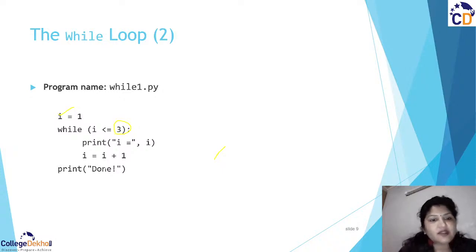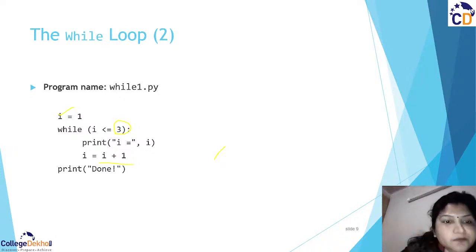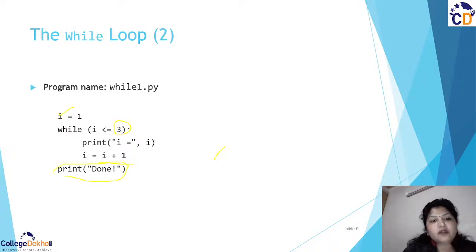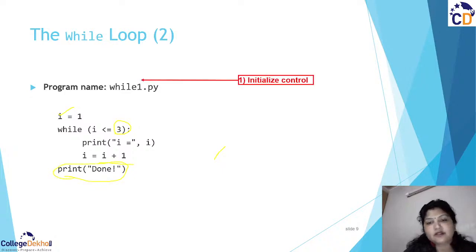And then we are incrementing the counter also at the same time, because otherwise it would be printing 1, 1, 1. What is the use of that? So I am going to print 1, 2, 3 and so on. Suppose I have taken only I is less than or equal to 3, so it would be printing till 3 only. And after completing this, it is going to print the final statement. The end of the program would be your done part, right?